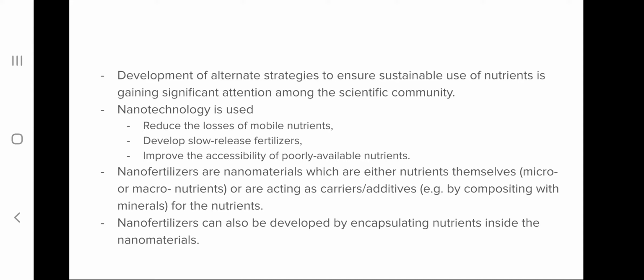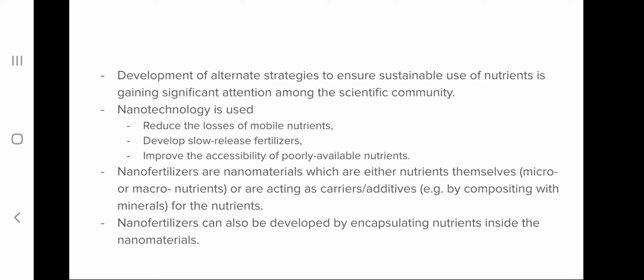Due to these drawbacks, scientists have started trying to develop alternative strategies which ensure sustainable use of nutrients. And nanotechnology can be utilized as a method to overcome these drawbacks associated with chemical fertilizers.